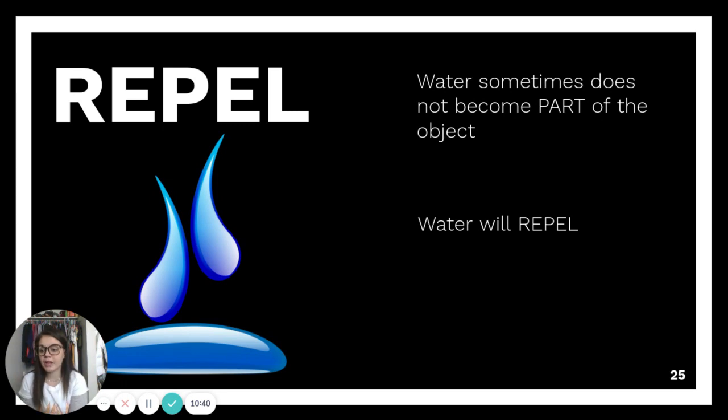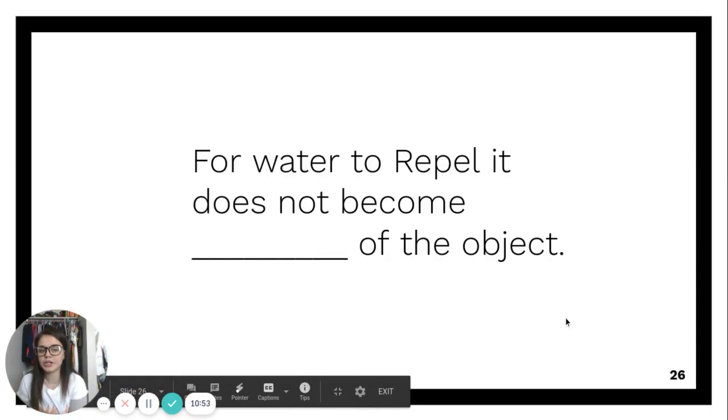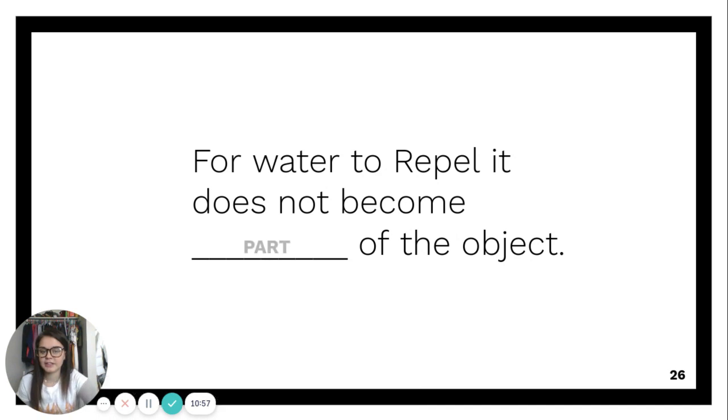When you think of repelling with water, you can think of water and oil. Water and oil don't mix because water will repel the oil and it won't allow them to mix at all. So for water to repel, it does not become part of the object. The water and oil can't mix because oil can't become part of the water. It can't become part of it at all. It repels it off.